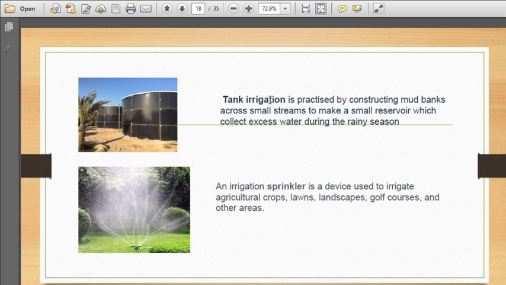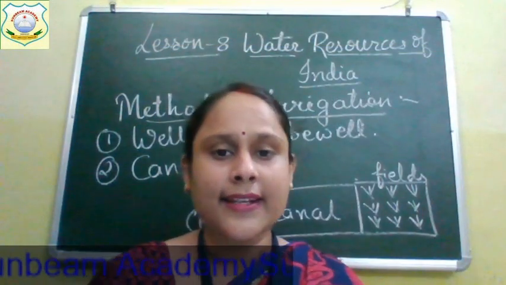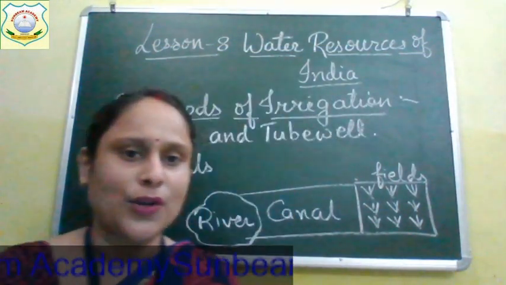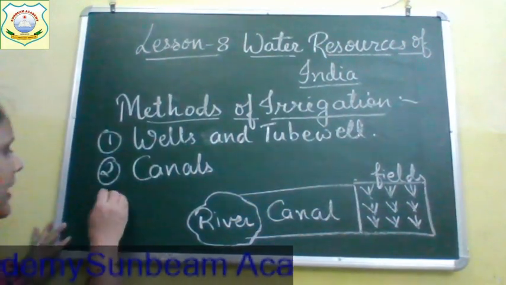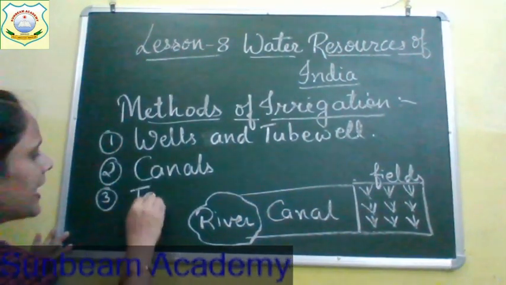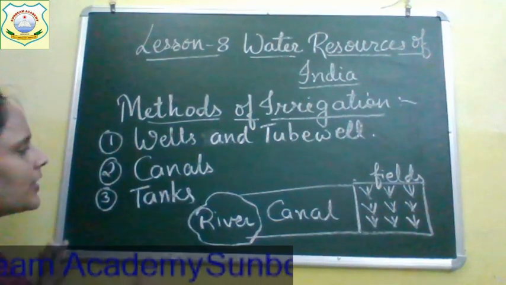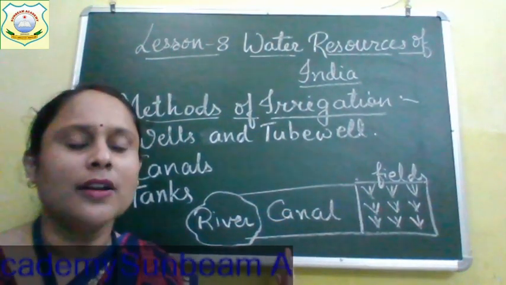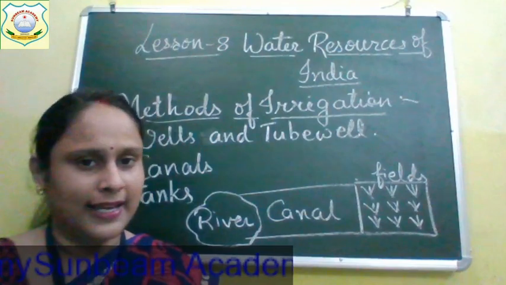Tank irrigation is practiced by constructing mud banks across small streams to make a small reservoir which collects excess water during the rainy season. So children, the next source of irrigation is tanks. After canals come the tanks. Tanks are also used as a source of irrigation.